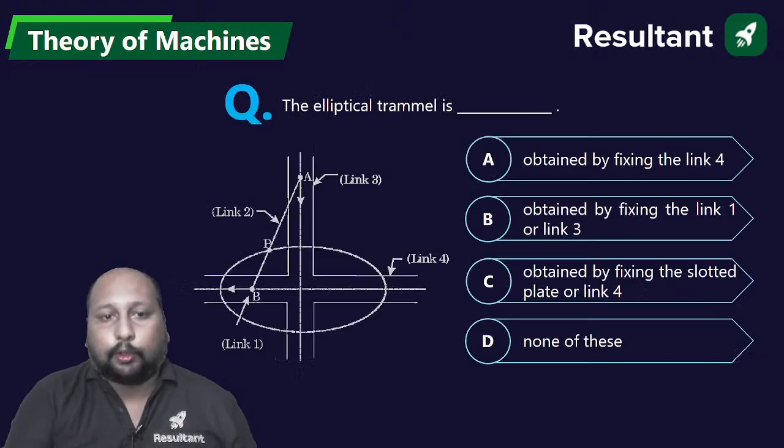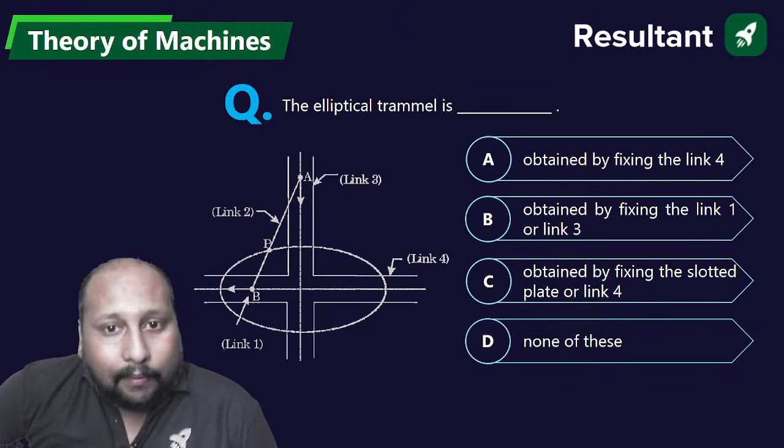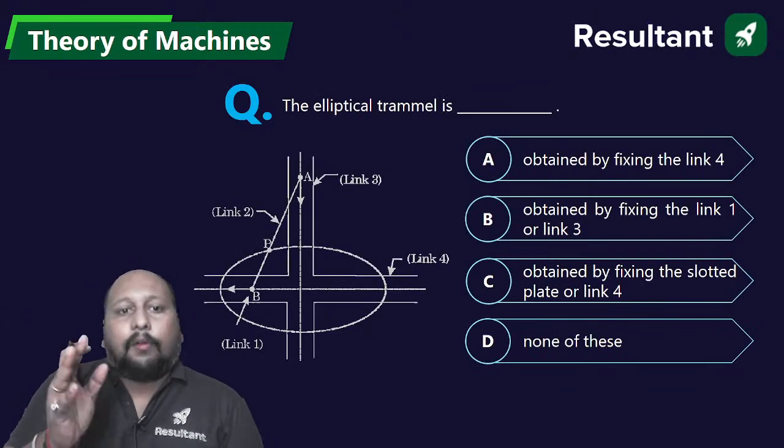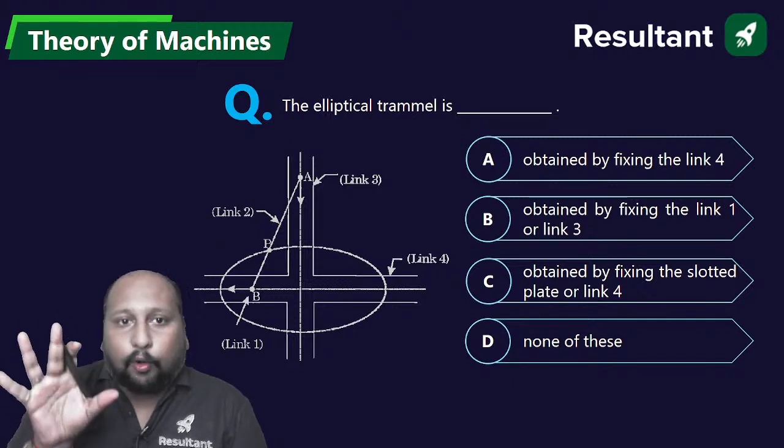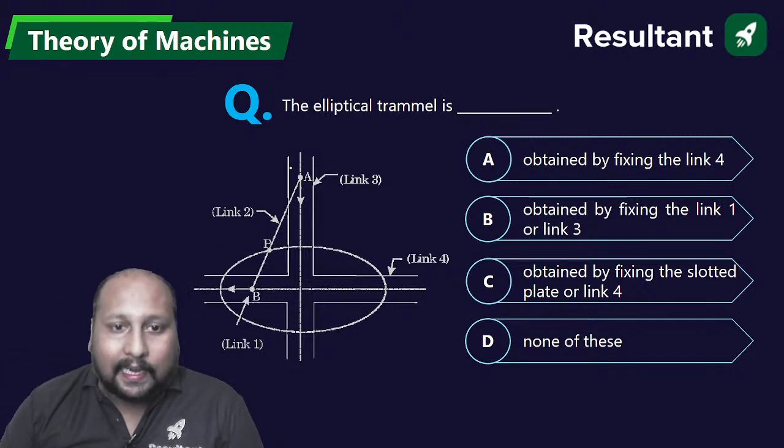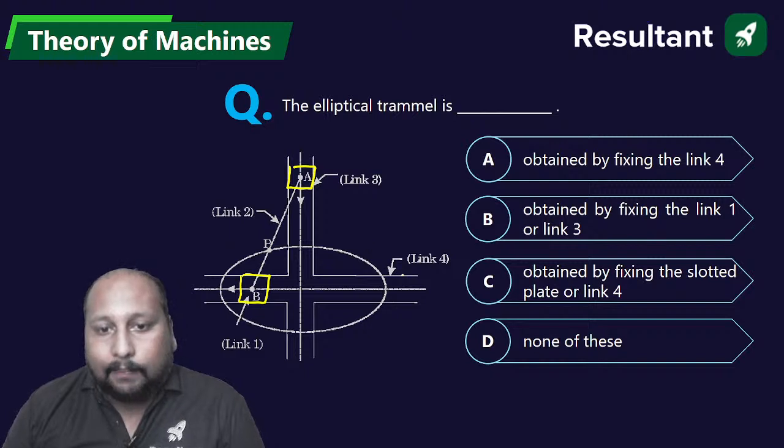Chalo, next question. The elliptical trammel that you are seeing on the screen, how can you obtain this elliptical trammel? There are 4 links given. Link number 3 is a slider, link number 1 is also a slider, link number 2 is a connecting link, and link number 4 is a slotted plate.